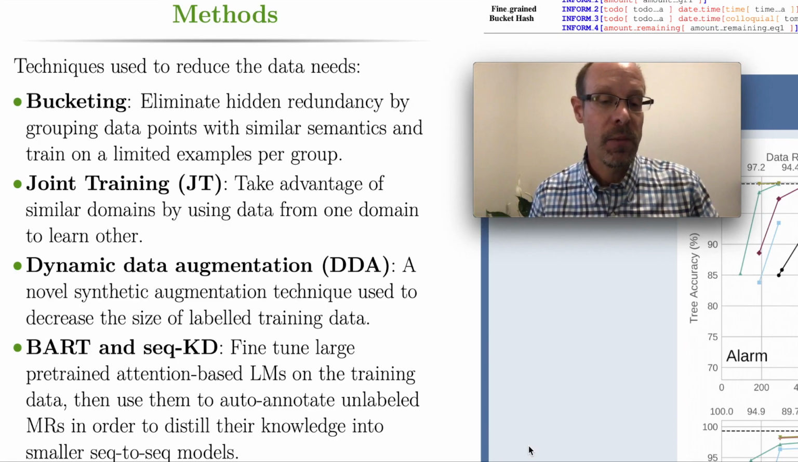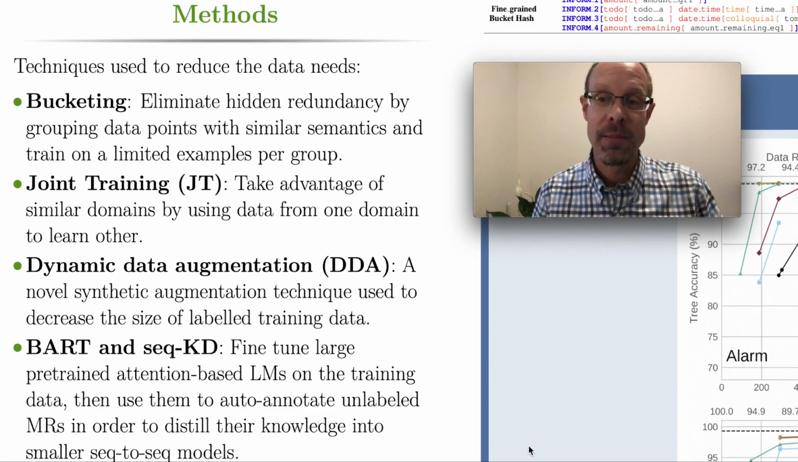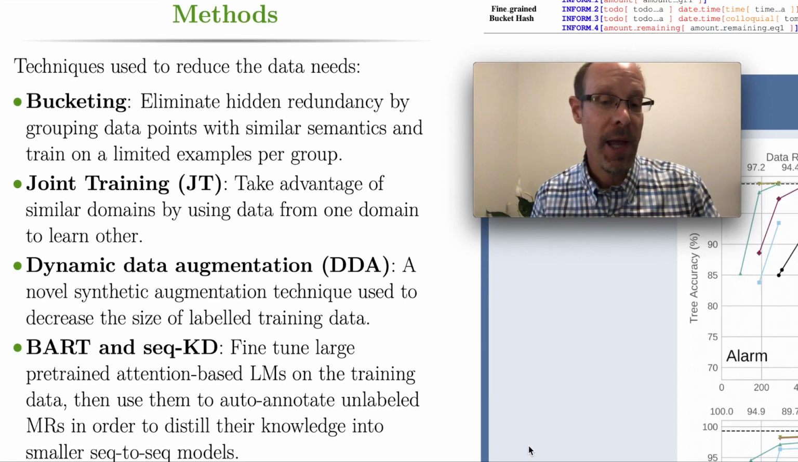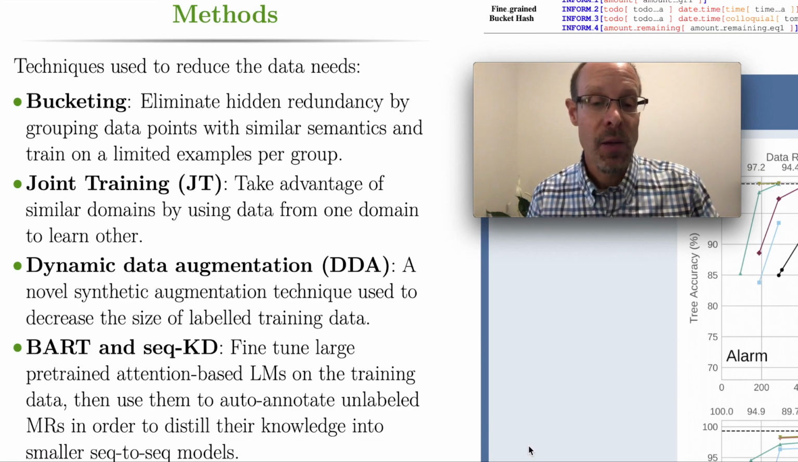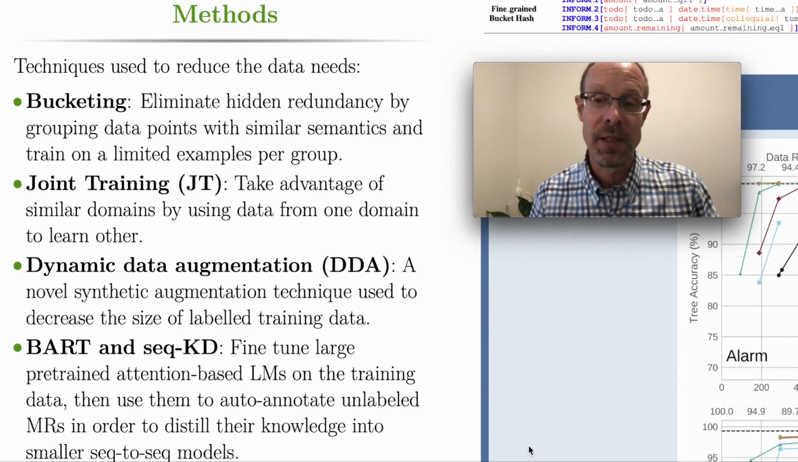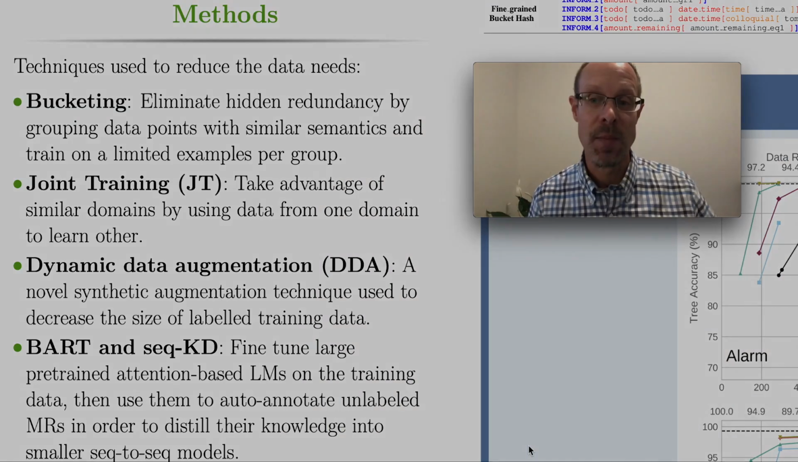What we do is we run BART on unlabeled meaning representations to auto-annotate that data. That's similar to what happens in self-training. But going beyond self-training, we then distill BART's knowledge down into small, fast sequence-to-sequence models.